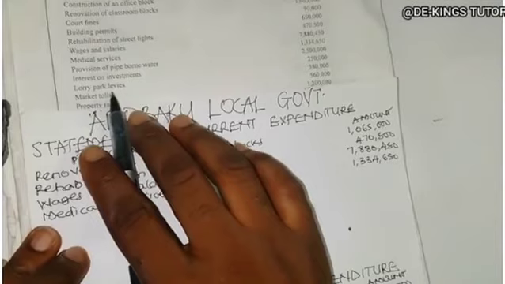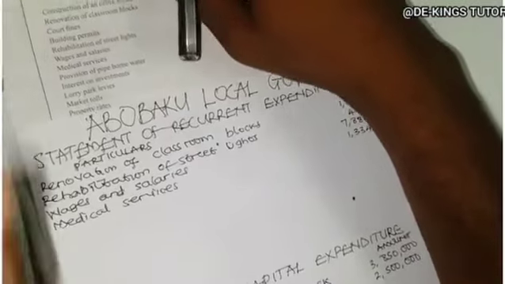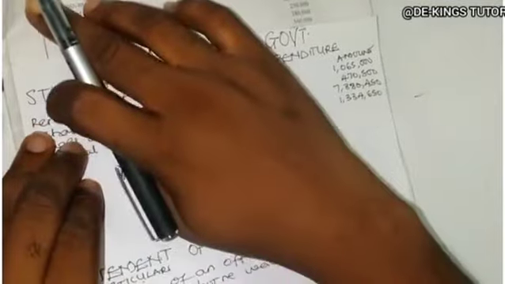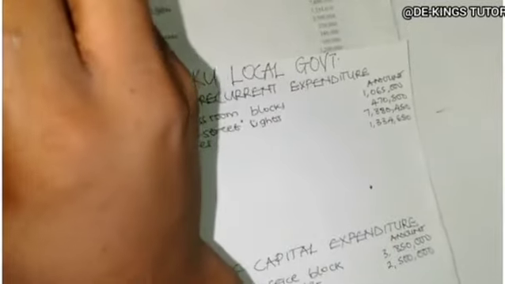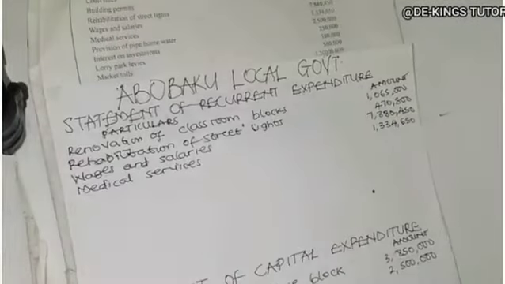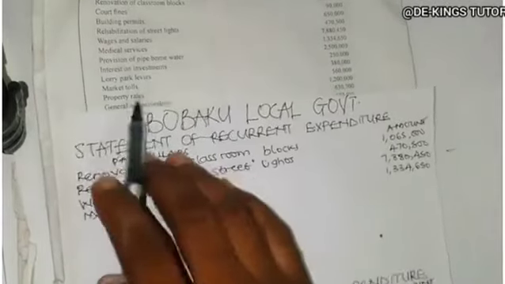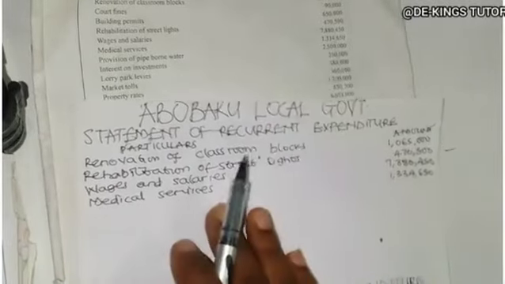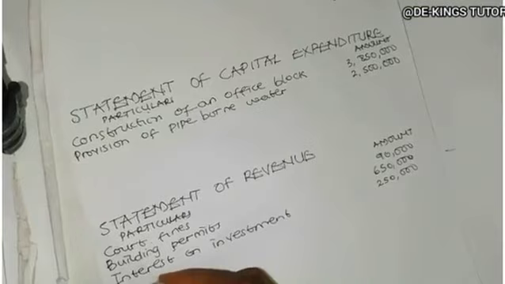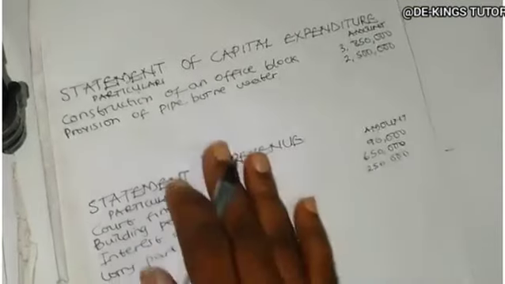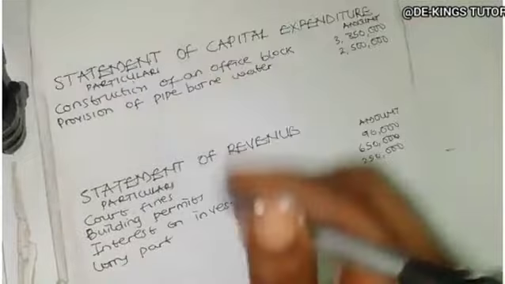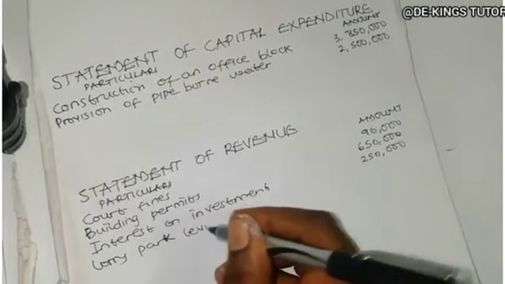Okay, that is it here. 250,000. The next one is lorry park levies. So the lorry park levies is 380,000. So it's a revenue to them also. So we have lorry park levies.